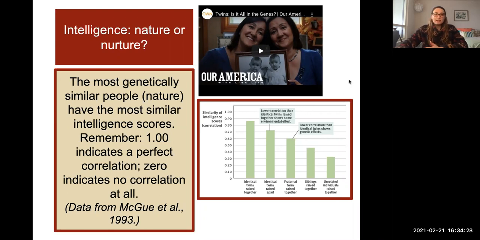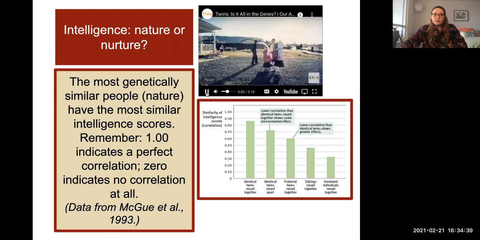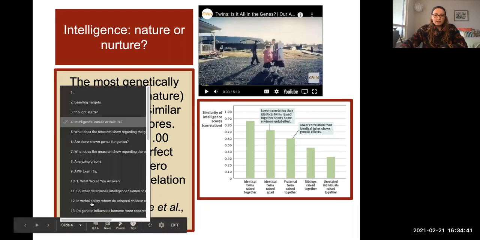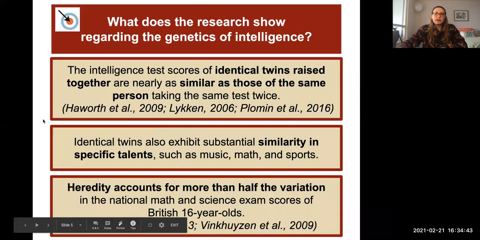And don't forget that nature or nurture is still one of the biggest debates in psychology in all its different areas. So we don't necessarily have one perfect great answer to this. You can think about it a bit on your own. We're going to take a look at that video in class. So let me go to our next slide here.